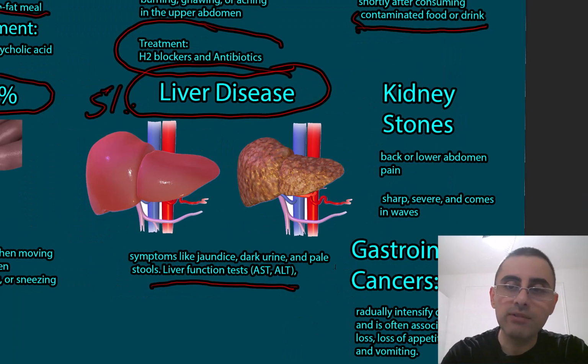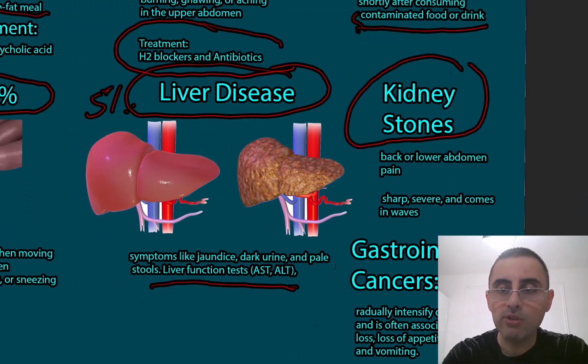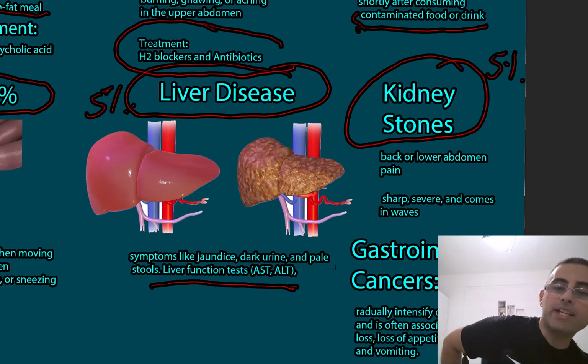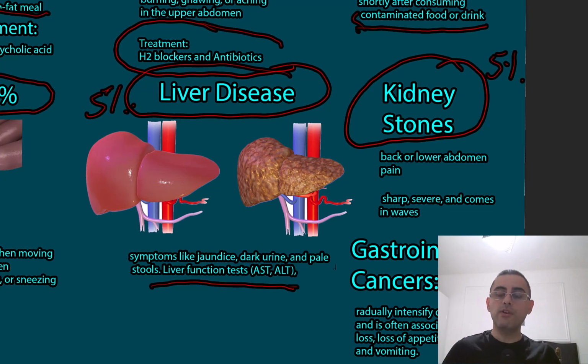Another disease we should suspect is kidney stones and kidney disease. It's less than 5%. Why? Because usually kidney stones and kidney problems cause pain in the back, not the front part of the abdomen. But sometimes they cause pain in the lower part of the abdomen, and sometimes the patient can describe it as an upper right abdominal pain.